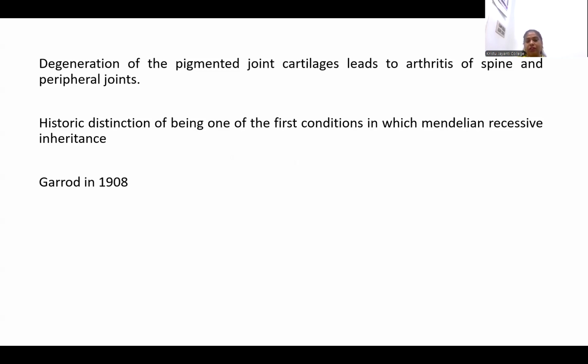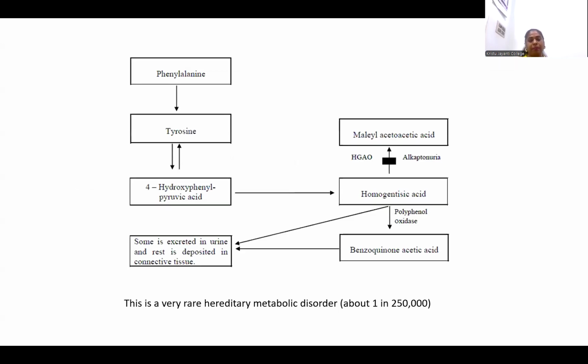This condition follows the Mendelian recessive pattern and was first described by Garrod in the year 1908. When we see the metabolic pathway of this disease, the protein in our diet contains amino acids, and one such amino acid is phenylalanine.